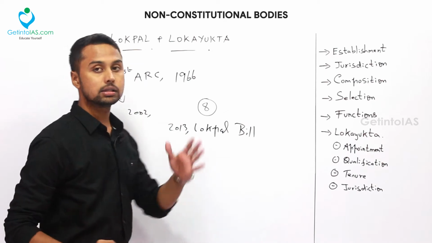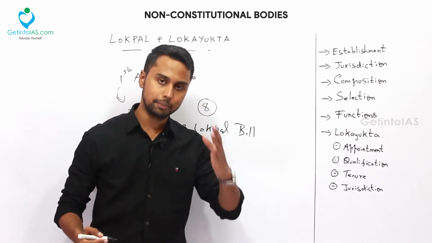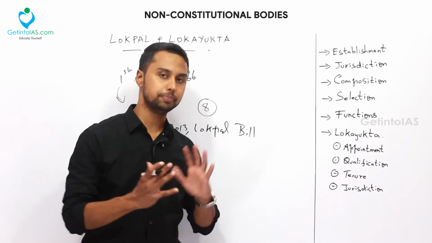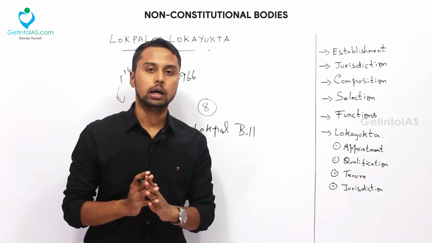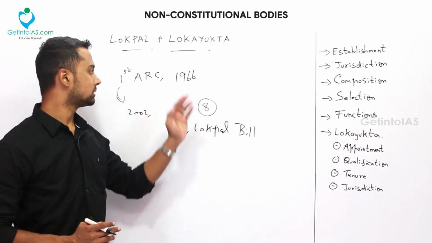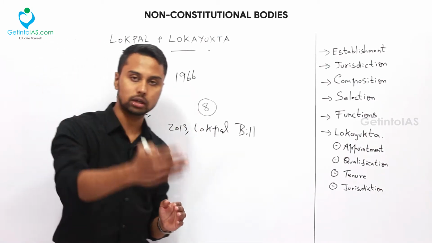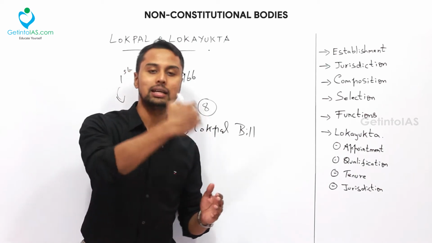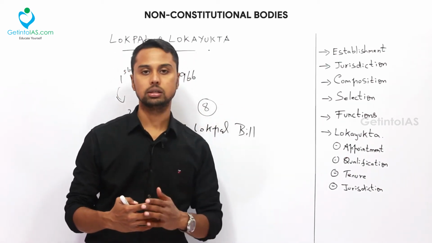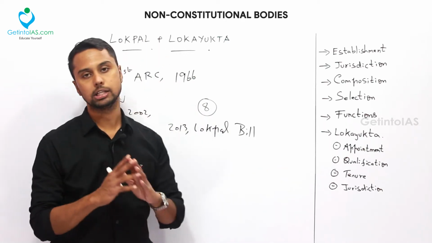So that is how this Lokpal bill has been formed, and a commission called Lokpal has been formed because of this bill. So that is why we are studying it today. That is the history of this Lokpal. It started from 1966, when it got the recommendation from the ARC, and from that time the government kept trying to pass the bill, but 8 times it got rejected, and finally in 2013 the Lokpal bill was formed.